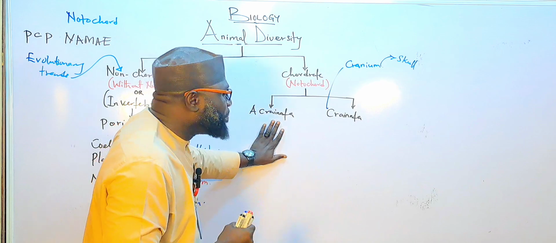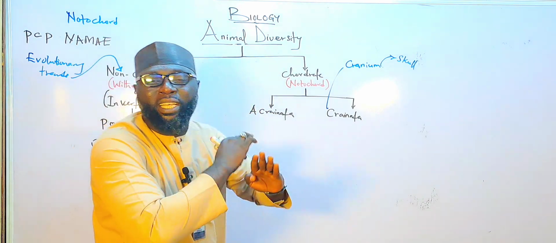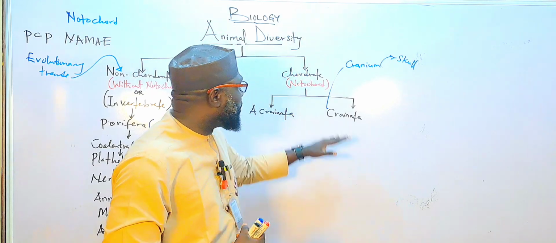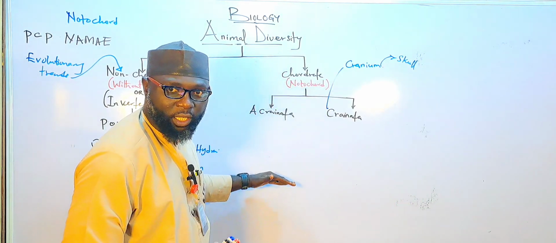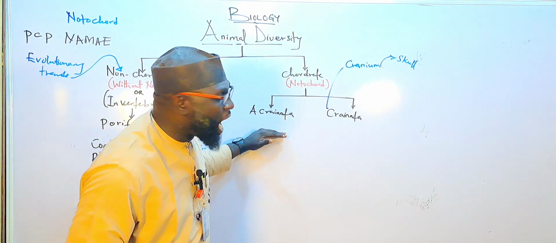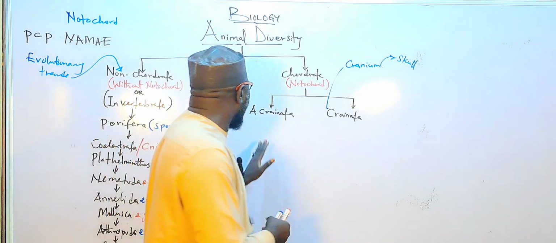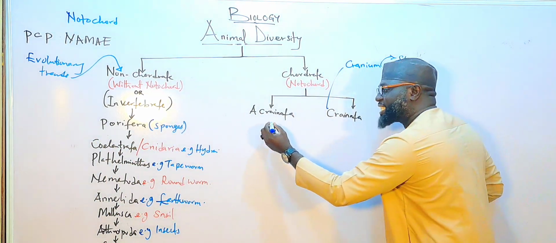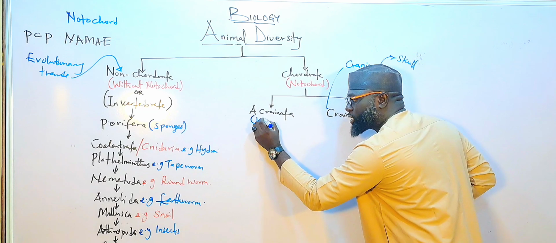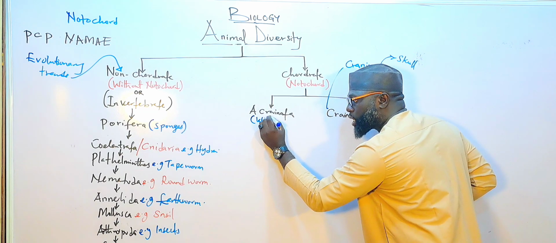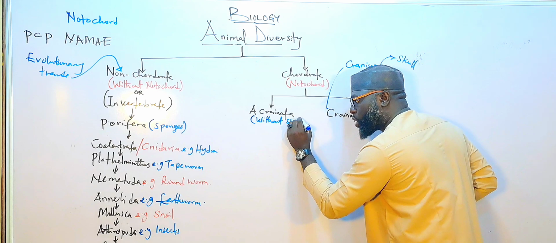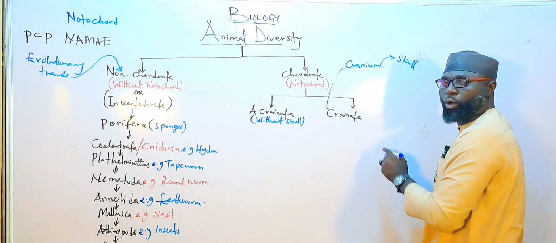But we have some animals that don't have a cranium, they don't have a skull. They are notochord. They don't have a skull on their head. So this simply means animal without skull, which is known as the cranium.